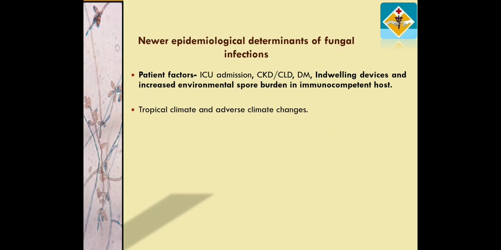Definitely, climate change has played a major role in the increased incidence of fungal infections. We earlier spoke of yeasts growing at 37 degrees Celsius and molds growing at 28 degrees Celsius whenever we talked of fungal infections. But now we are also seeing that some of the molds grow at 37 degrees Celsius. So the climatic changes have enabled these fungi to adapt themselves to the variations and cause infections.